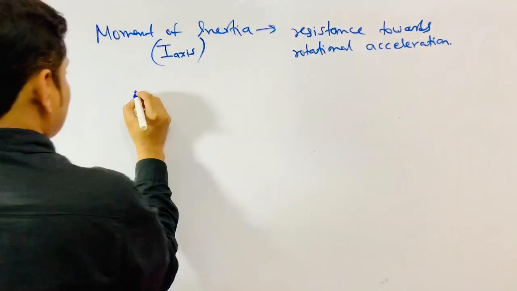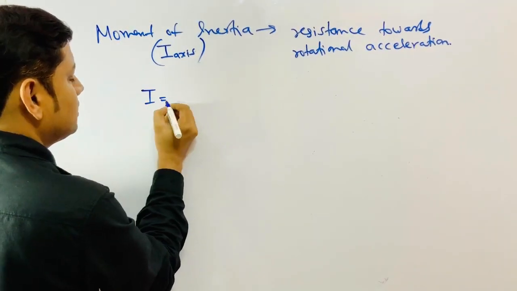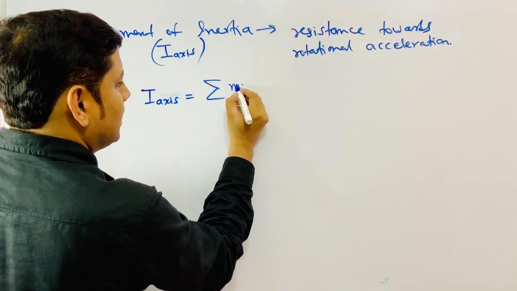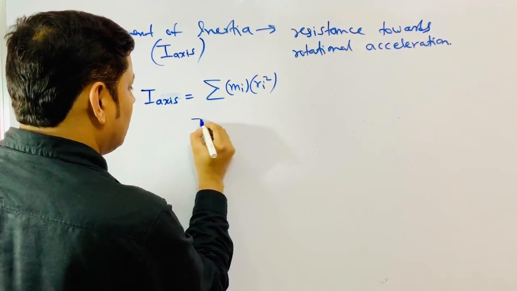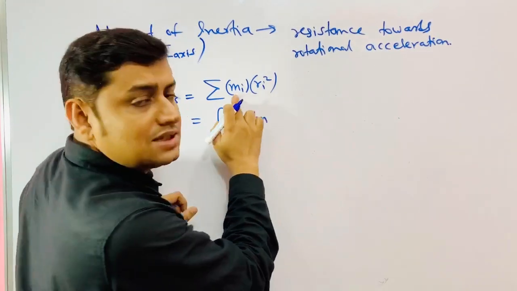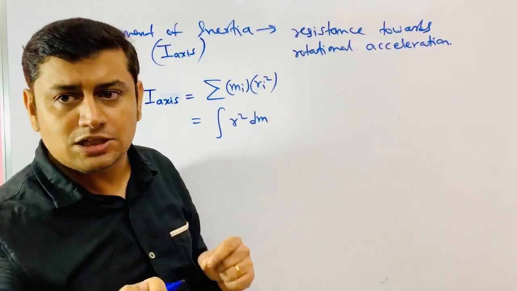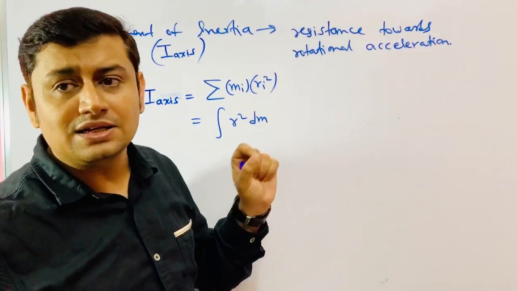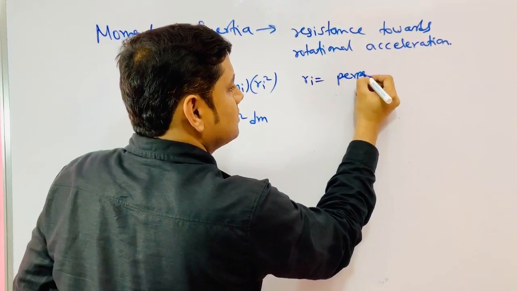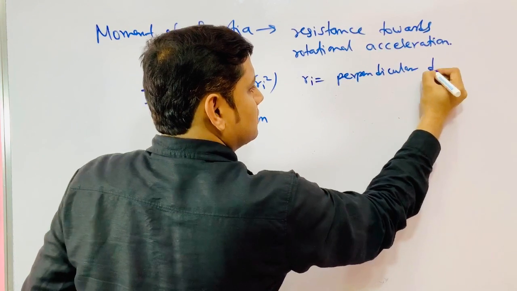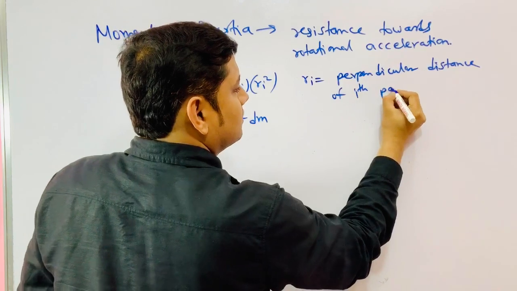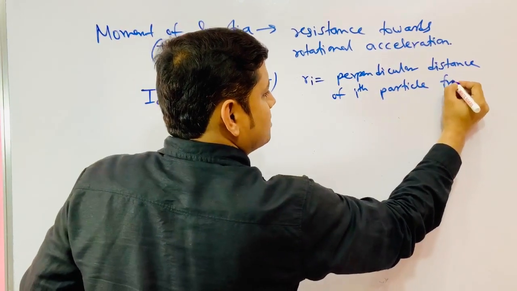Its expression is I about axis equal to summation of mi ri square, or you can write integration of r square dm, where mi is the mass of the ith particle in a discrete system, and ri is the perpendicular distance of the ith particle from the axis.